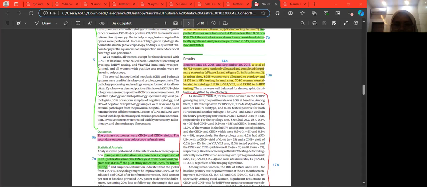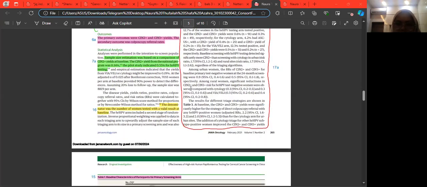This 13A: a total of women were randomly allocated and completed a primary screening. In urban site, women were allocated to cytology, and HPV testing in rural site.